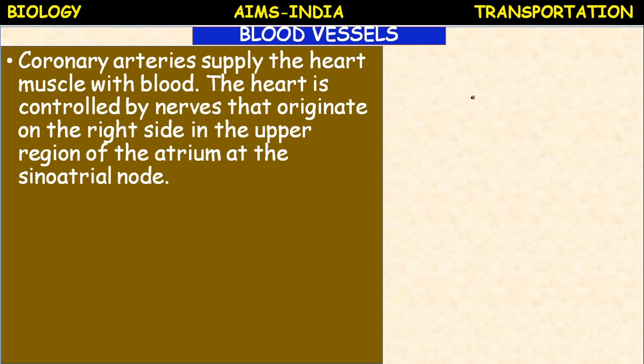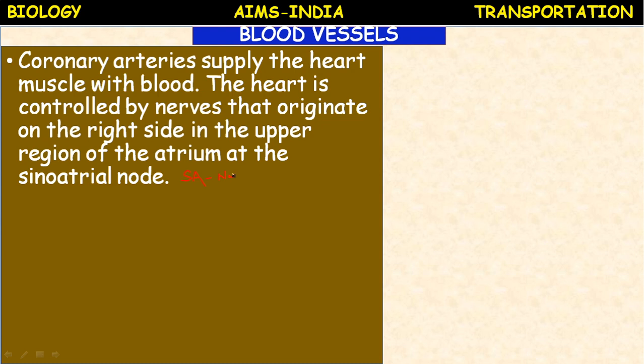Next, blood vessels. Coronary arteries are the blood vessels which supply the blood to the heart muscles. The heart is controlled by nerves that originate on the right side in the upper region of the atrium at the sinoatrial node, or we can call it the sinoauricular node, or simply the SA node. Okay, heartbeat starts from this node.